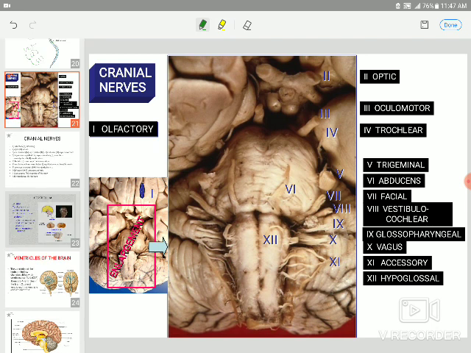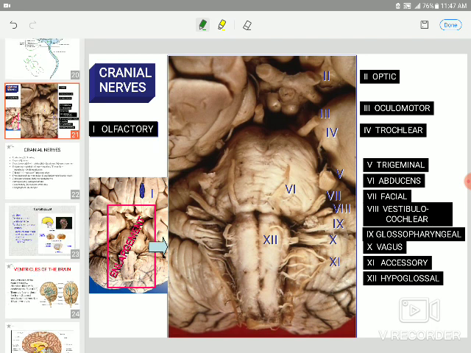If you see here in this picture, it's very clear. This is the optic nerve. This is the optic chiasma. This is the optic nerve. This is the oculomotor nerve from the midbrain. The trochlear nerve from the midbrain, the posterior part of the midbrain. Nerves 5, 6, 7, 8 are from the pons. This is the pons to medullary junction, where three nerves emerge. And then this is the medulla oblongata. From the medulla oblongata we have glossopharyngeal, vagus, accessory, and hypoglossal.